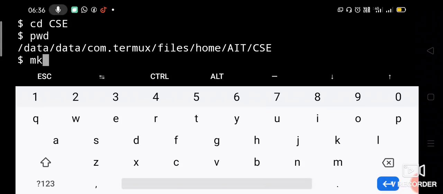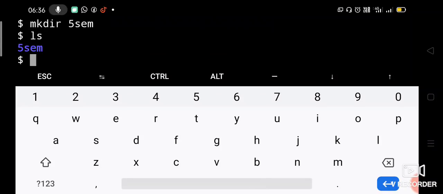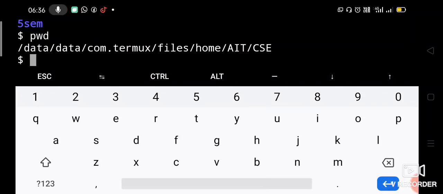Again use mkdir 5th sem. Now this is also created. Let us check whether it is created. Yes, 5th sem is created. So where we are now? We are in home AIT CSE. Let us jump into the 5th sem.